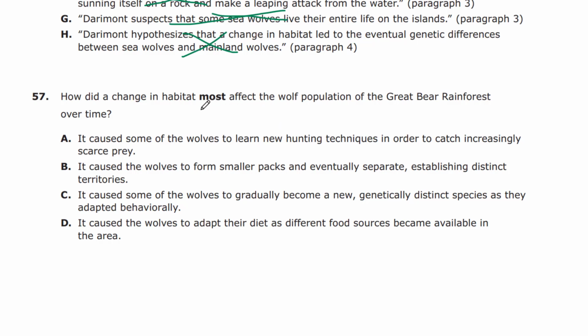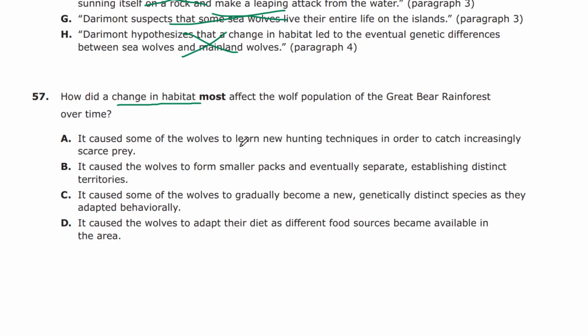57. How did a change in habitat most affect the wolf population of the Great Bear Rainforest over time? So what was the cause and effect of a change in habitat? Well, if I recall from the passage, the habitat resulted in the change in the species. They no longer interbred and thus split off as two different species. Let's see if an answer picks that up.